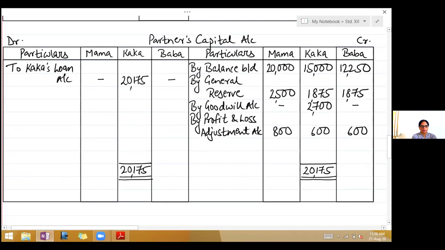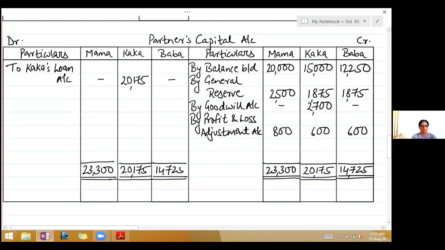Now close the remaining two partners' capital account. Take Mama's credit side total. It is 23,300. And Baba is 14,725. Write it on the debit side, 23,300 and 14,725.